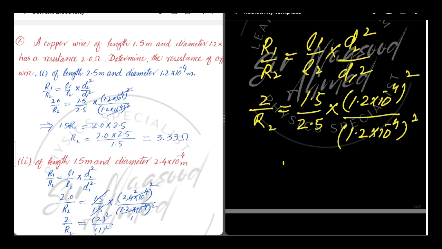As the diameter is constant, so diameter is cut down, so our final resistance is 3.33 ohm.